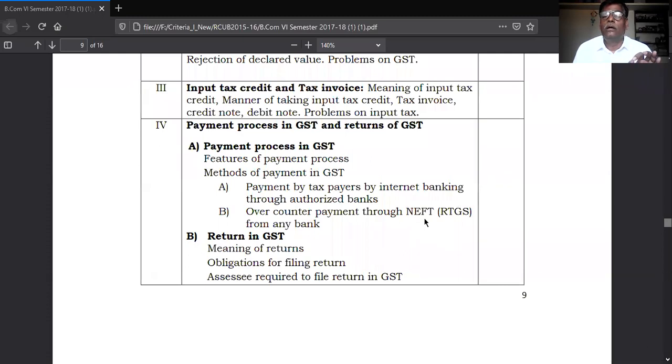Return means you have to give the details regarding the amount paid and the total amount of tax. Explanation regarding the GST paid and payable. That is called return in GST. So first is the meaning of return. What is GST return?